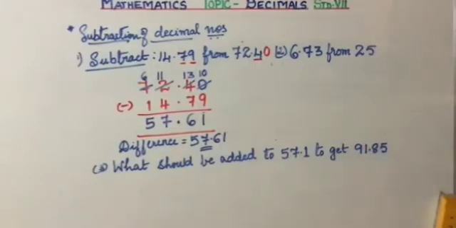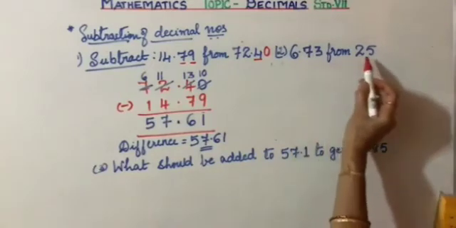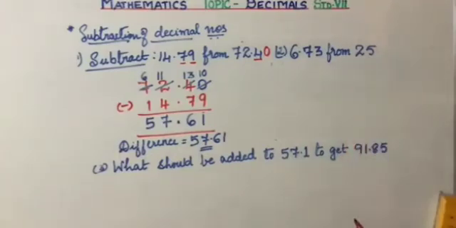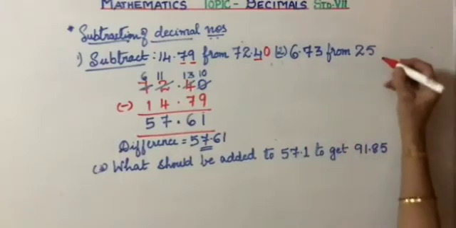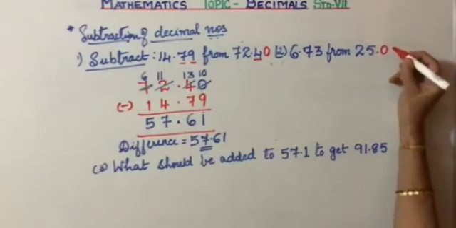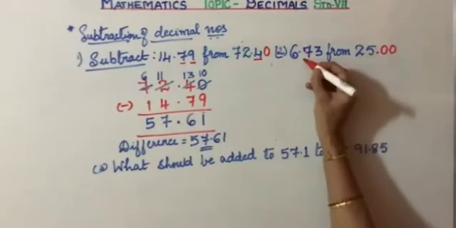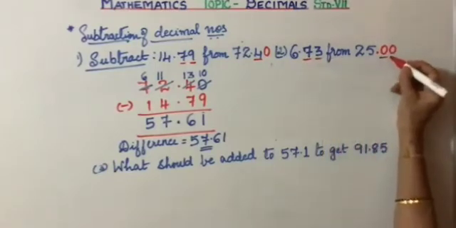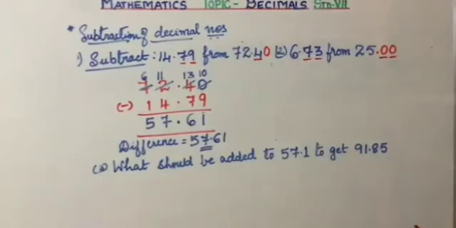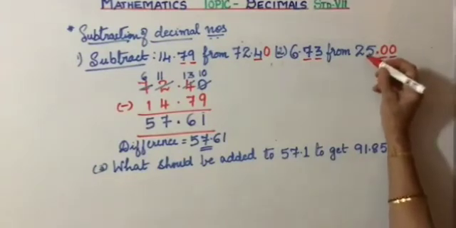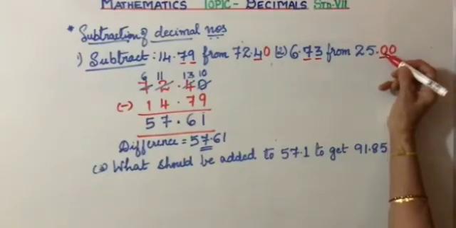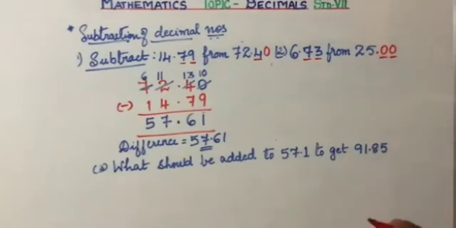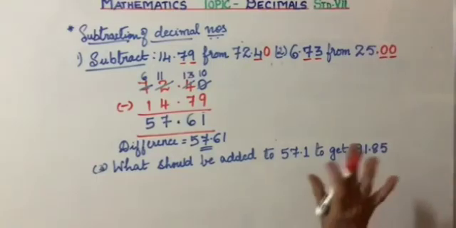Okay. Now the second one is, I hope all of you have written this properly because we are removing a decimal number from a whole number, children. So where do you think is the decimal? The decimal is here. Is it not? I'm adding 2 zeros here. 0.00 because we have 2 decimal places. I've added 2 zeros. Any number of zeros we can add after the whole number. Place the decimal. 25 means 25.0. 1 means 1.0. 10 means 10.0. 15 means 15.0. So I hope this is clear.